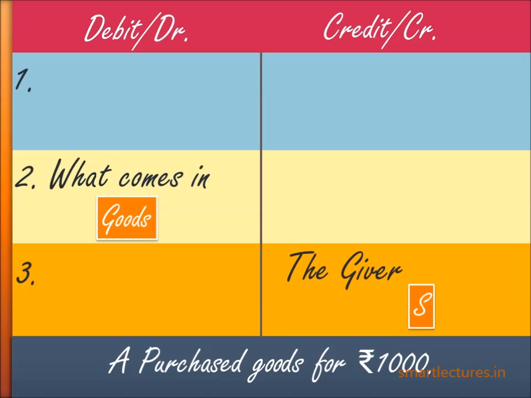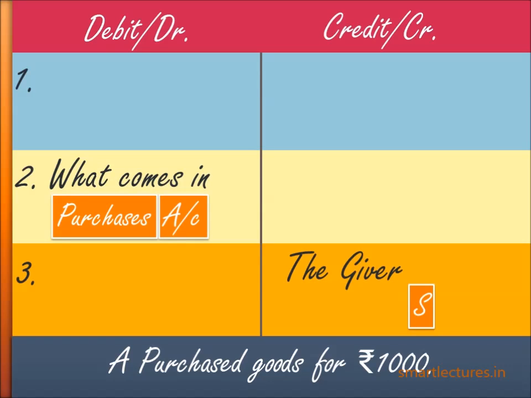You know on the debit side we can't write down goods. Either we can write down sales or purchases. It's a clear-cut case of purchases, so we'll write down purchases. So on the debit side purchases, credit side S. Use the suffix account for purchases, and no need to write the suffix for S because we have two options: either we write S account or leave it as it is.